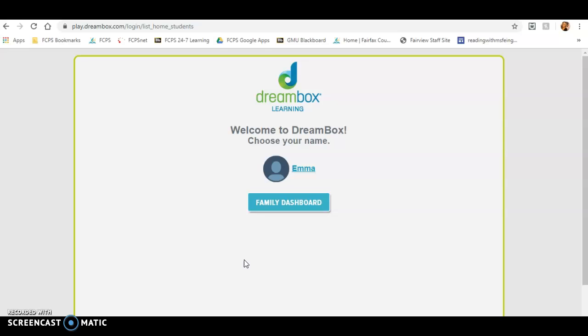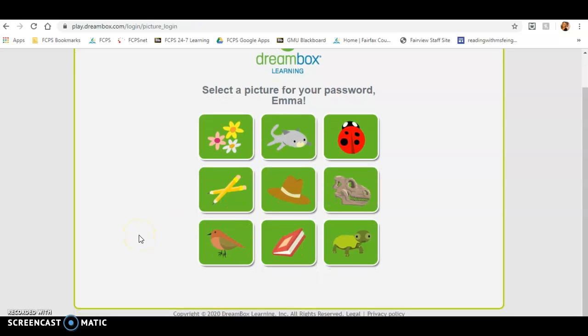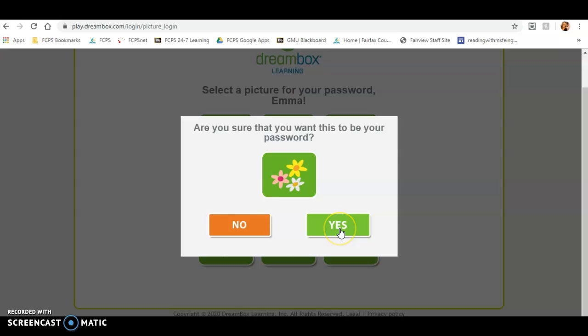Okay, so here is our family dashboard. So that's where you would see the hub of kind of all of your family members, or like me, if you just put in one child, it will be there. So you would click on your name. You're going to select the pictures, your password, which is great, and I highly recommend writing down which password your students picked, just so you can help them log in if they need to.